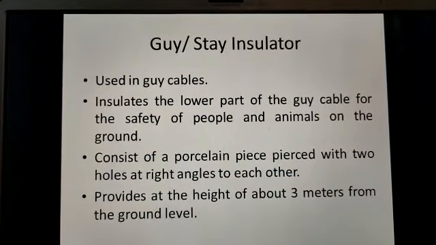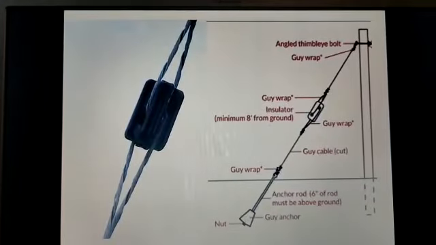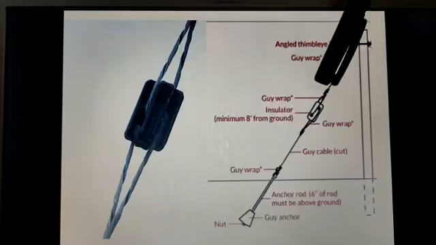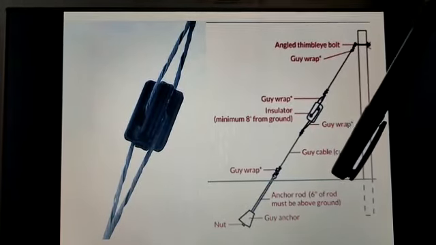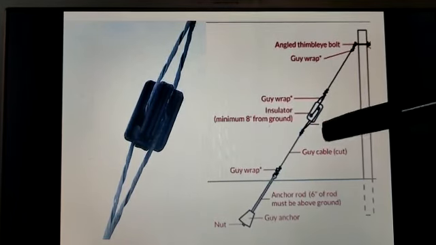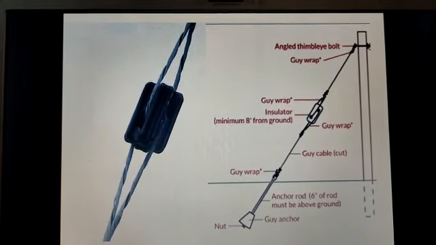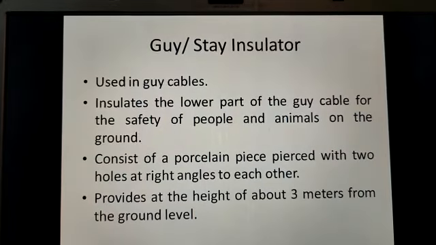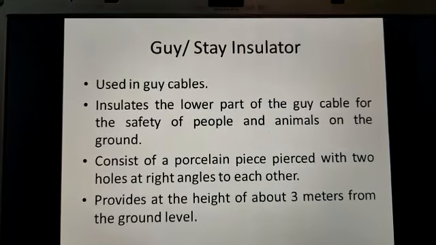Then the next one is guy or stay insulators. They are used in guy cables. Here you can see the guy cable which supports the tower. Here is the stay or guy insulator. It is at a height of 3 meters from the ground. Its main purpose is to isolate the lower part of the guy wire from the upper part to protect humans or animals from any leakage current. It insulates the lower part of the guy cable for the safety of people and animals on the ground.